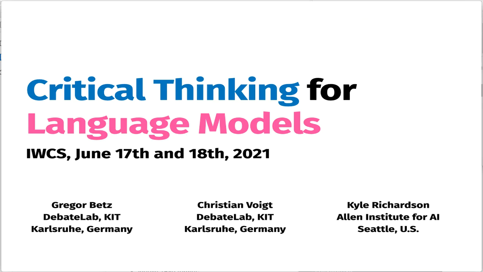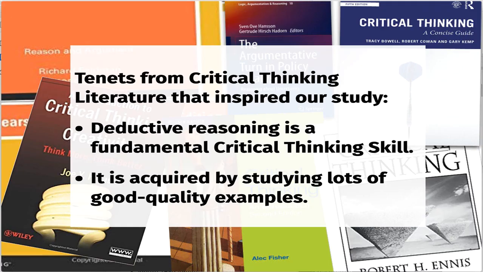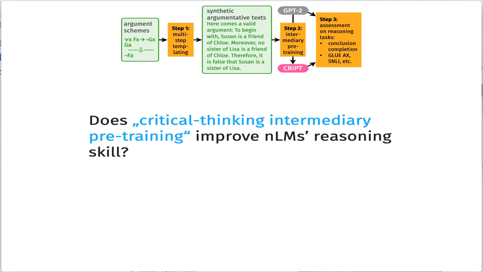In our paper, we are exploiting insights from critical thinking literature for neural language modeling. Basically, we create a corpus of argumentative texts, train GPT-2 on this corpus, and assess the performance of our trained model.